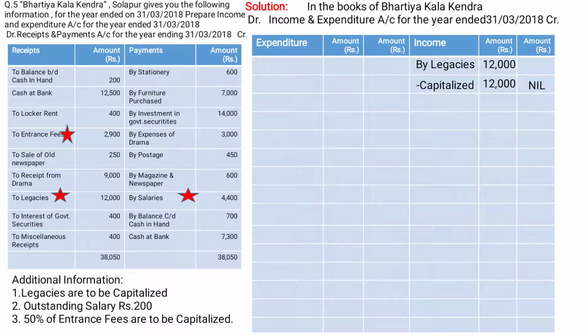See the next adjustment, outstanding salary rupees 200. So we have to write on the expenditure side, to salaries. See the salaries amount on the payment side, that is 4,400. We have to add the outstanding amount, 200. The outer column will be 4,600. Its second effect will go to the balance sheet liability side as outstanding salary rupees 200.